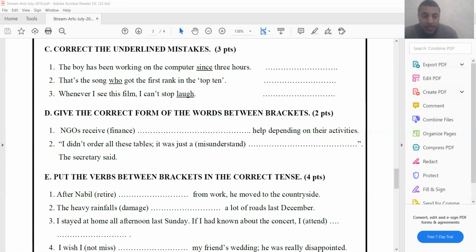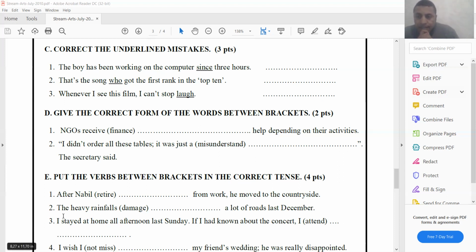So after Nabil, excuse me, I'm going to use the chat bar. After Nabil had retired, he moved to the countryside. After Nabil had retired.